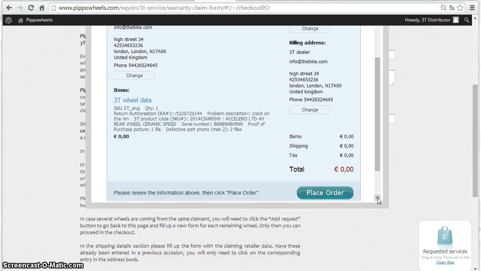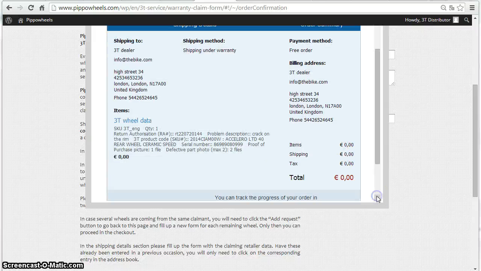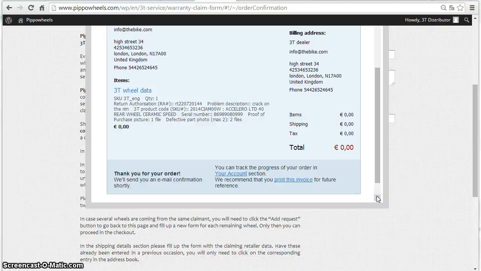And here you have the summary of your order. Check one last time that every detail is correct, and then place the order. At this point, an automatic email will be sent to you with the details of the order. Should you not receive it right away or in the first few minutes, please check your spam folder.